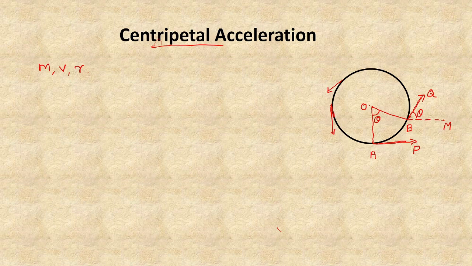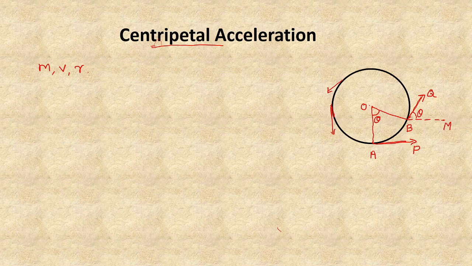Okay. So to find the acceleration of the particle directed towards the center, be careful, we have to find the rate of change of velocity towards the center.